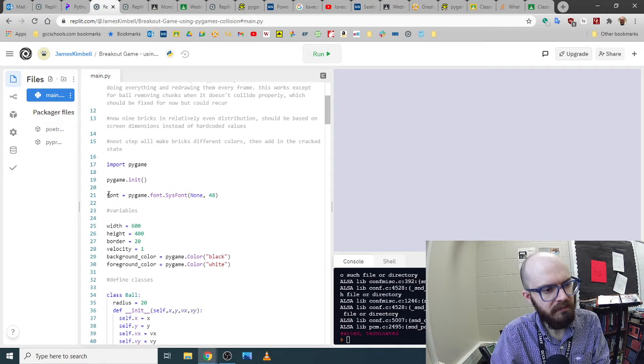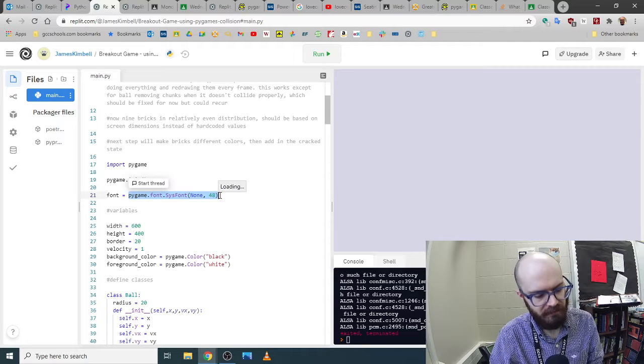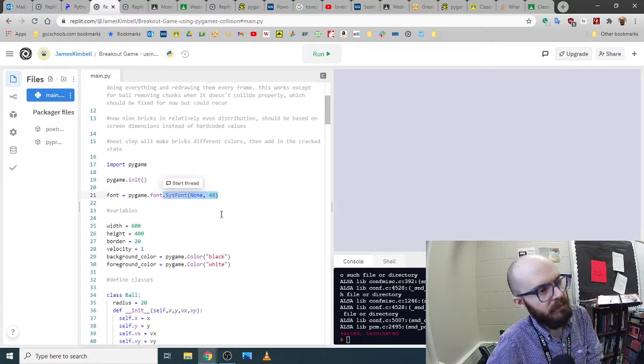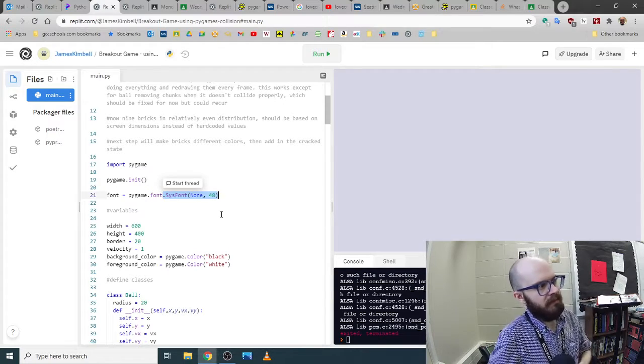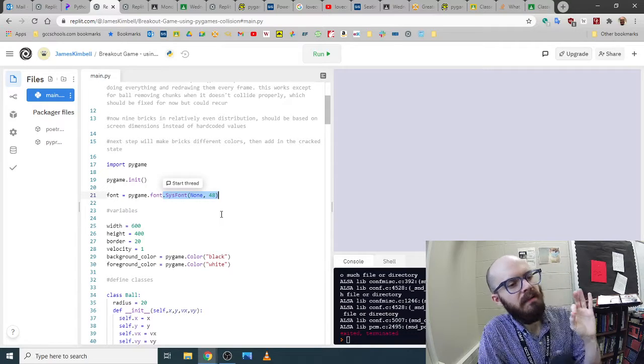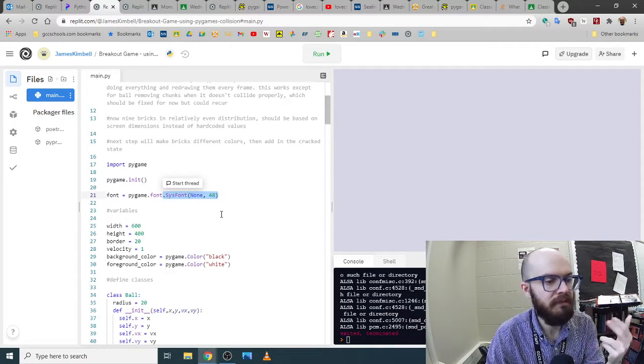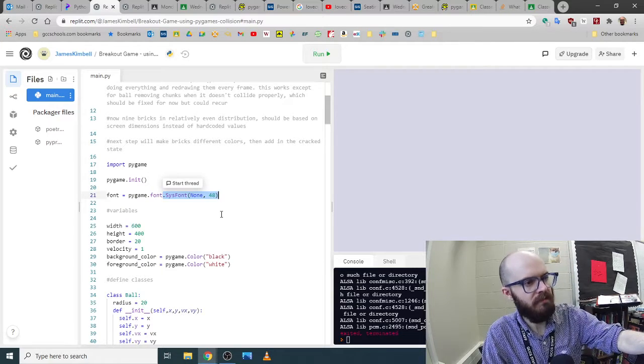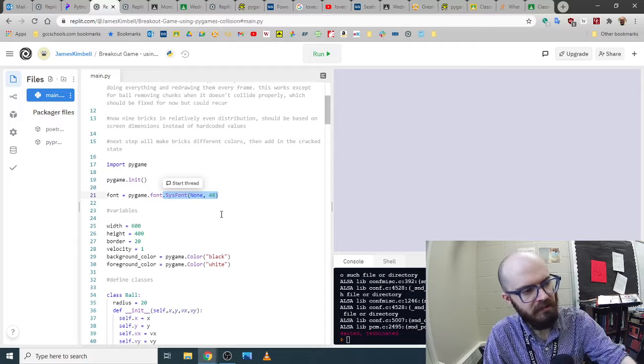Font is just a variable. I could call this anything I want. And then you use the Pygame stuff. So pygame.font makes sense, .SysFont. Here's where you have to choose what the actual font is. It can be Arial, it can be Times New Roman. But if you were going to do some other font, you'd have to add that file. Fonts usually come in a file extension .ttf.